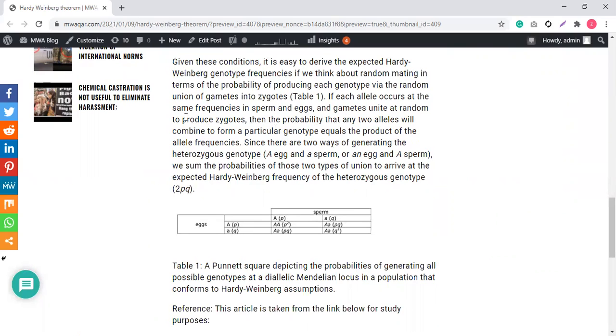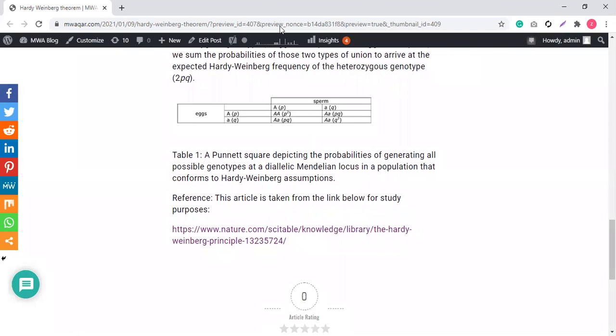If each allele occurs at the same frequency in the sperm and the egg, and the gametes unite at random to produce zygotes, then the probability that any two alleles will combine to form a particular genotype equals the product of the allele frequencies. That is the Hardy-Weinberg theorem. Since there are two ways of generating a heterozygous genotype, a capital A egg and small a sperm, or a small a egg and capital A sperm, we sum the probabilities of those two types of union to arrive at the expected Hardy-Weinberg frequency of the heterozygous genotype. This is the Punnett square.